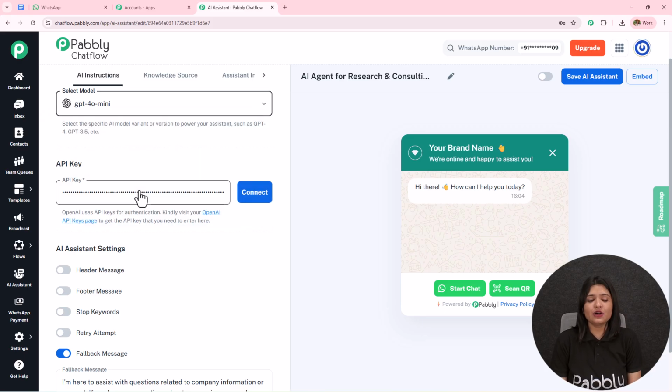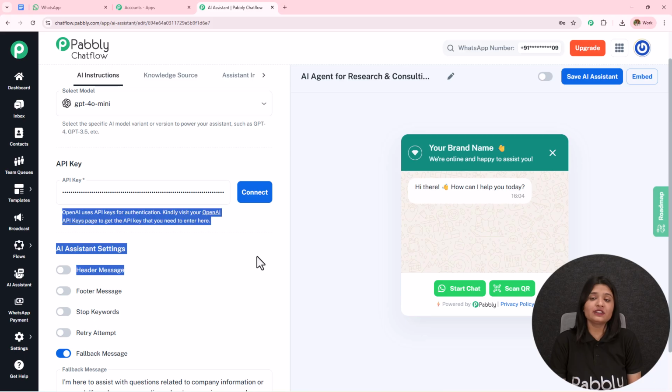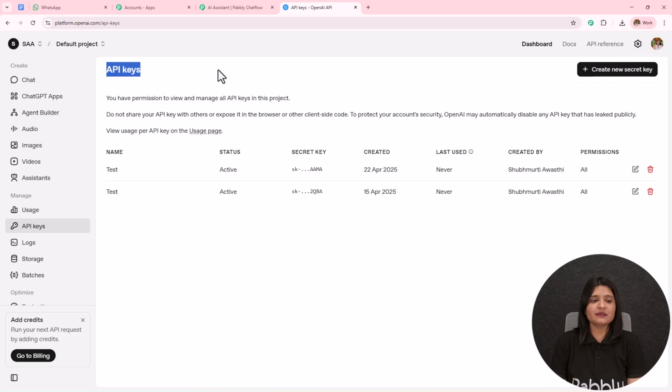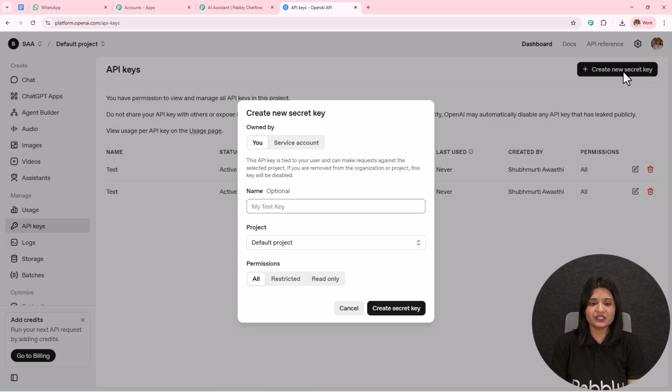API key. Now over here, to get this API key, I have OpenAI's paid account. It is necessary that you also have a paid account of OpenAI. Now to get this API key, I have to click on the hyperlink in the help desk. Here I have landed on this API keys page. To create a new API token, I simply have to click on this create new secret key.